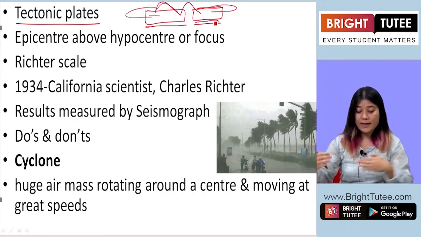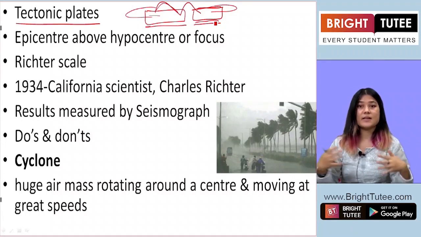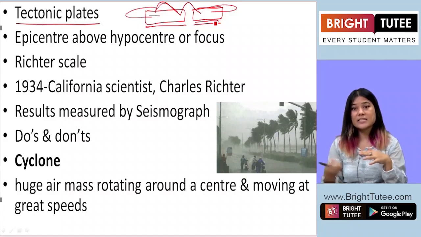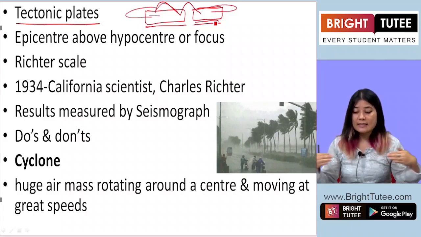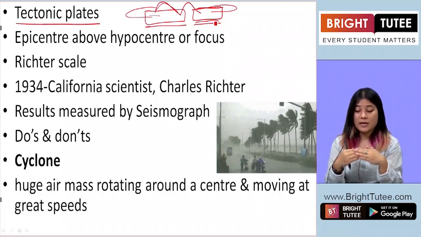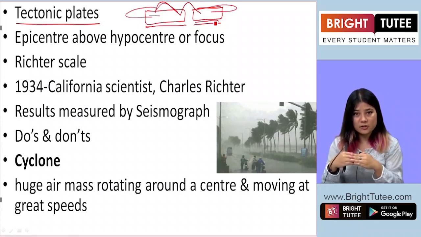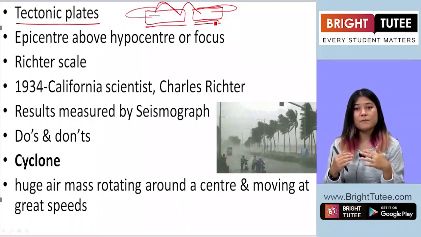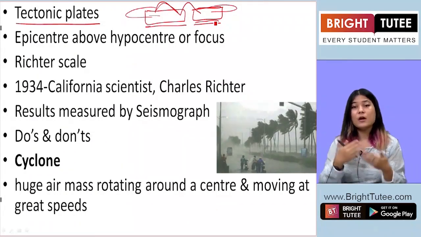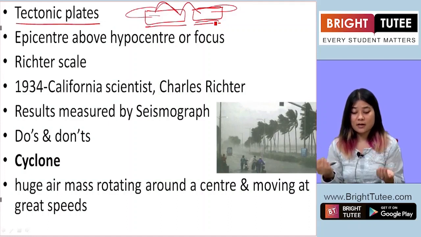Now sometimes these tectonic plates are moving, and sometimes if there is a release of sudden energy from beneath, then it moves very abruptly, or it tries to move apart from each other or move against each other. So the movement becomes fast, and when such movement becomes fast, it leads to shaking on the earth's surface, and that is an earthquake.